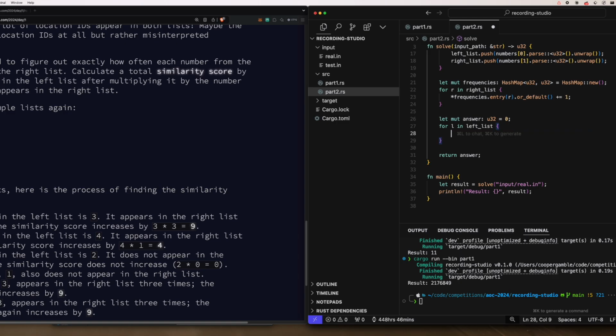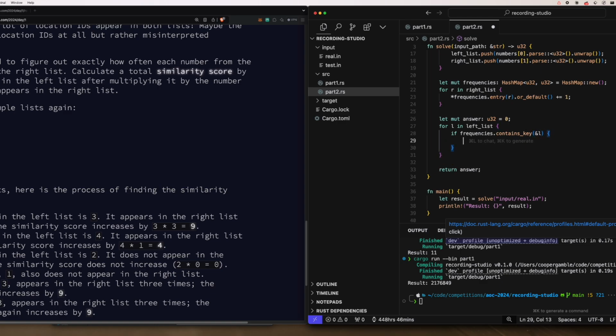Now we're just going to check if the left list value is in the hash map. And if it is, we will increment our answer by that number. So we'll say if frequencies dot contains key, and we need to pass in the key as a reference so that it can be borrowed and not stolen by that contains key function. We will say answer plus equals L times frequencies, and again passing in that L as a reference.